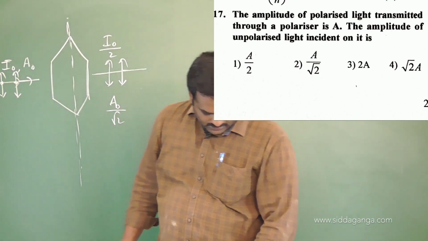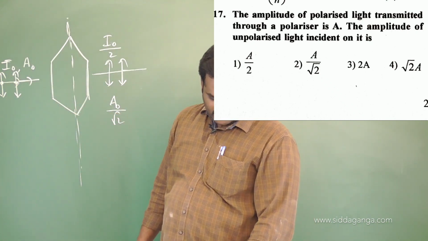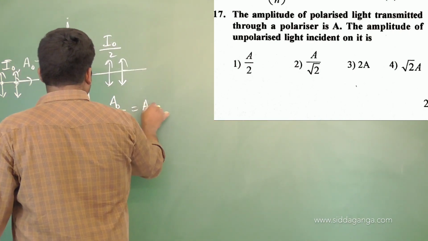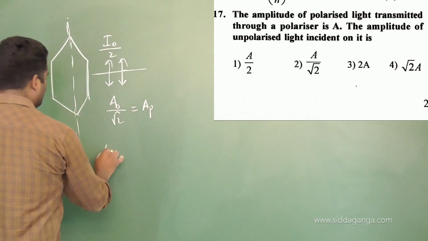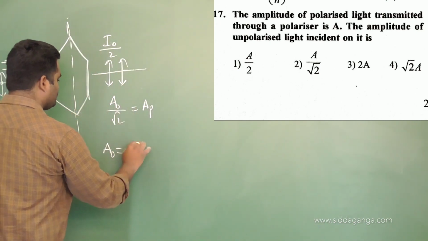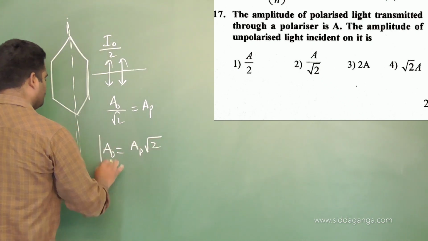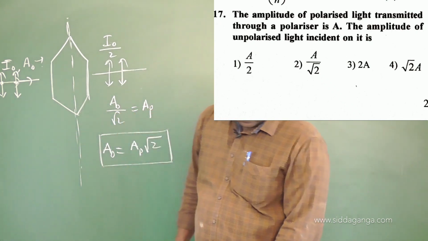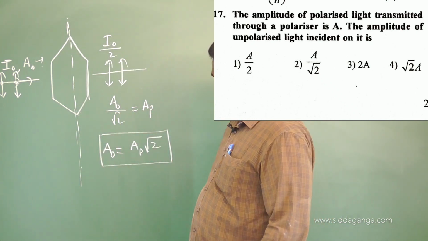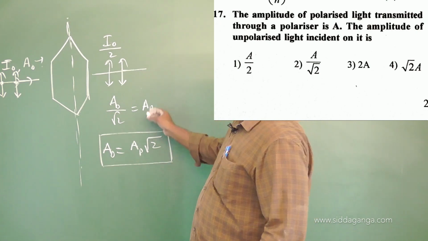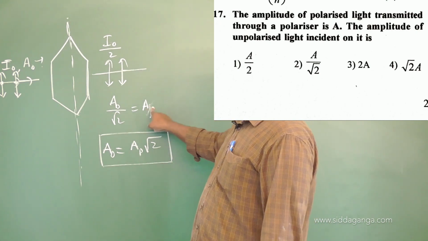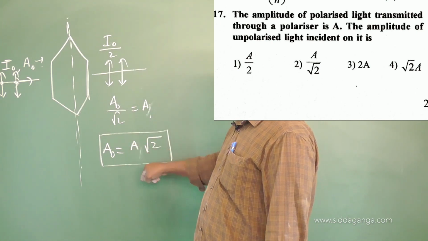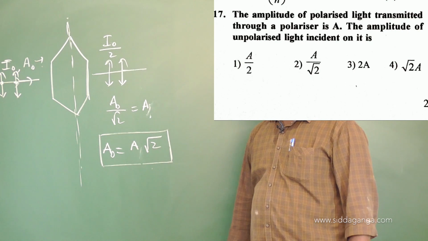What have they given here? The amplitude of unpolarized light incident on it is A naught. This is polarized light, AP. They are asking for the unpolarized amplitude, which will be polarized amplitude into root 2. This is the answer: A naught equals root 2 A. The AP value they have given is A here. A naught by root 2 is A, so A naught will equal A root 2. That symbol they have taken as A. Just make a note.